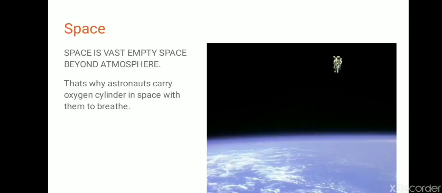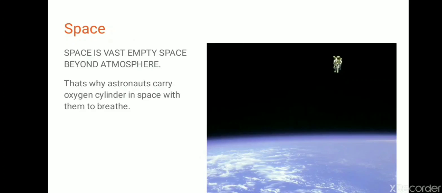Then the question comes, what is space? Children, space is actually vast empty space beyond the atmosphere. Actually, atmosphere is present only around the earth. Layer of air makes the atmosphere, and in that air oxygen is present. And what is space?